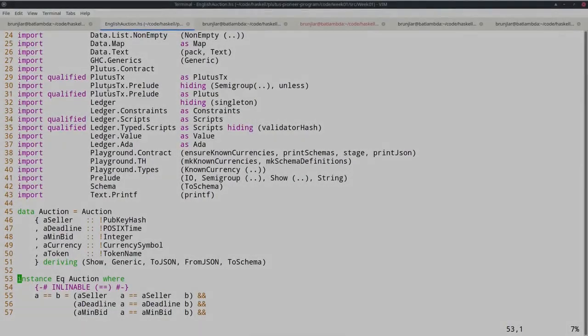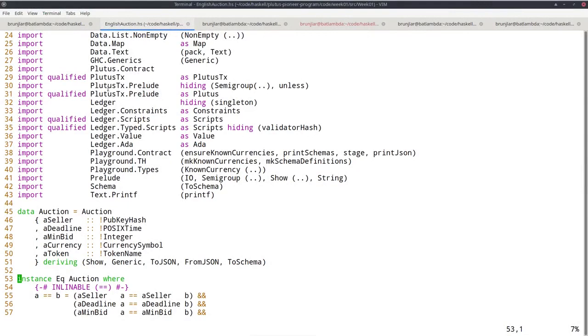Let's have a brief look at the code, but don't worry, I don't expect you to understand it at this point. An important thing to realize about Plutus is that there's on-chain and off-chain code. On-chain code is the scripts we were discussing, the scripts from the UTXO model. So in addition to public key addresses, we have script addresses, and outputs can sit at such a script address.